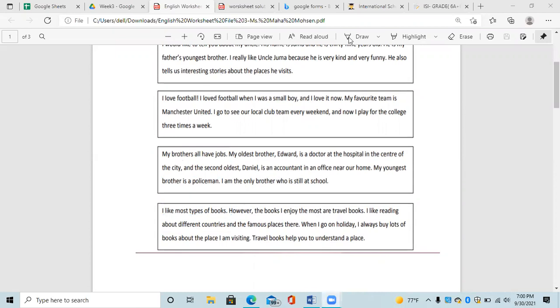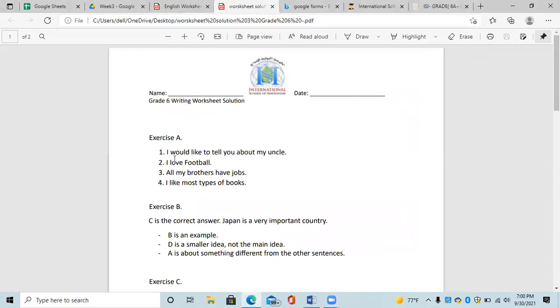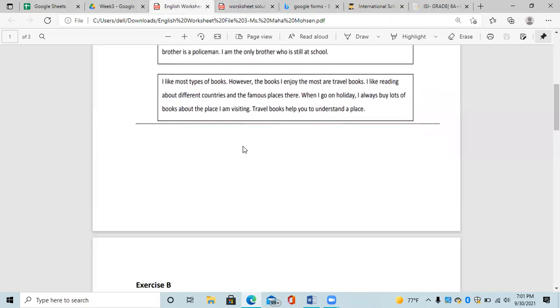annotations and show you here the answers. As I was saying, the topic sentence for paragraph 1 is, I would like to tell you about my uncle. The topic sentence for paragraph 2 is, I love football. The topic sentence for paragraph 3 is, all my brothers have jobs. And the topic sentence for paragraph 4, I like most types of books. Now let's look at part B.